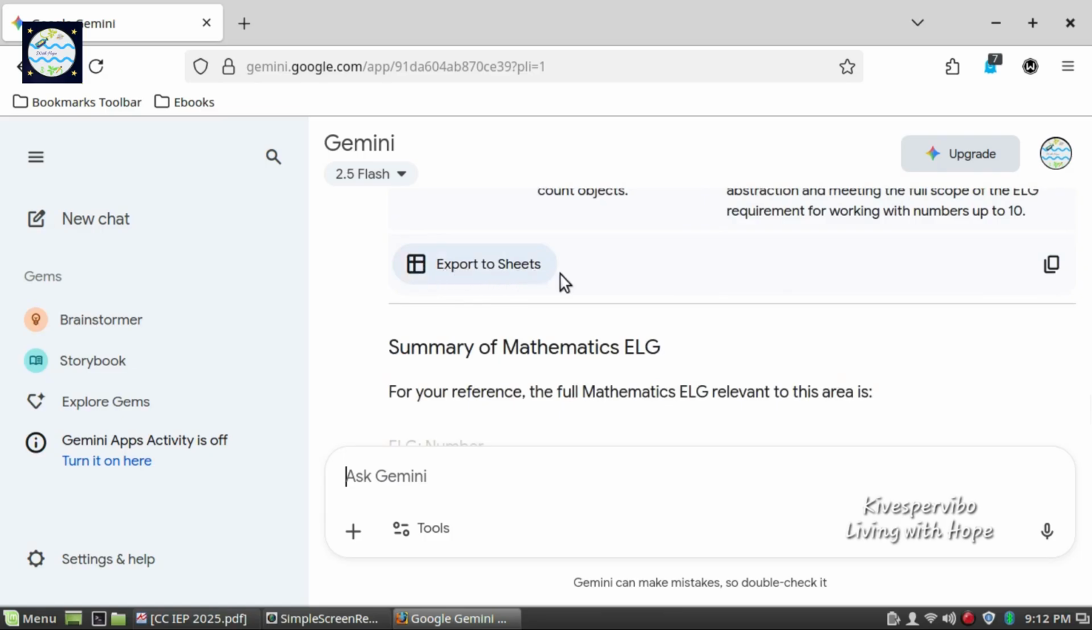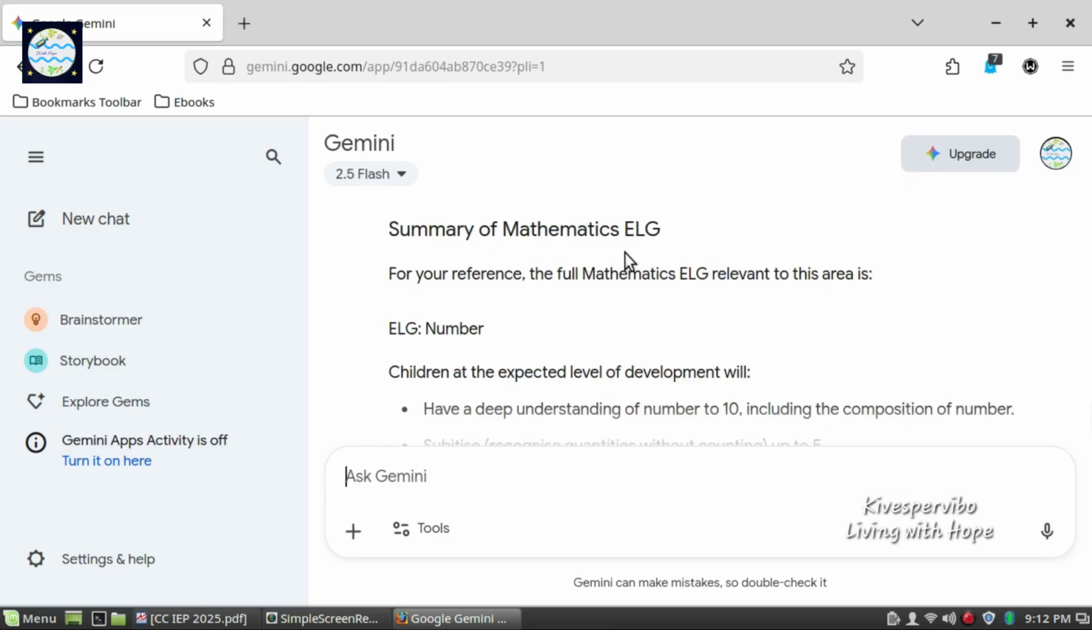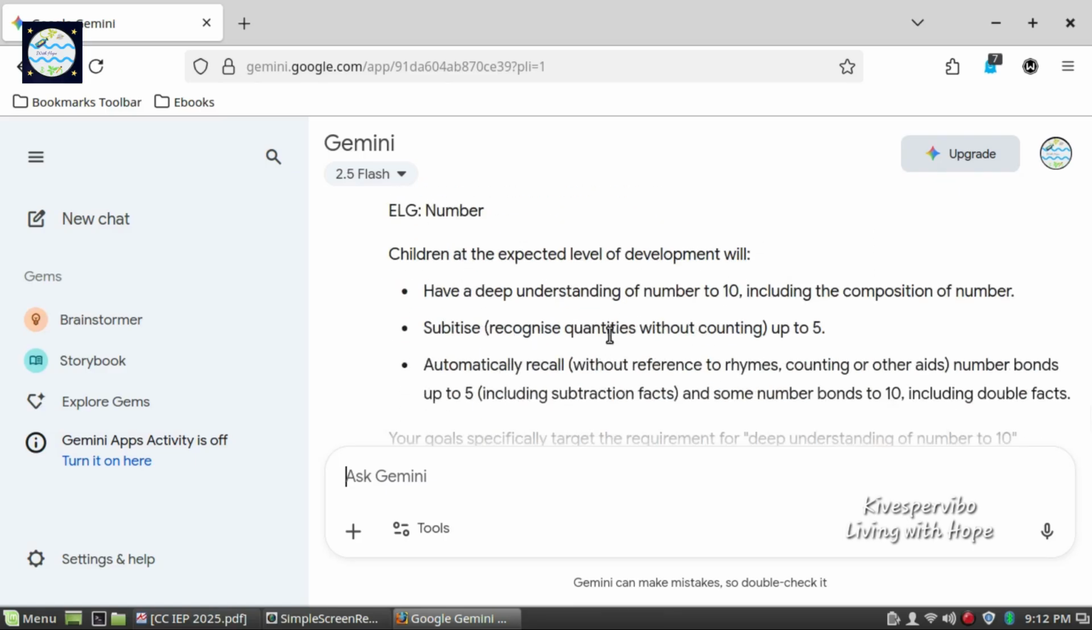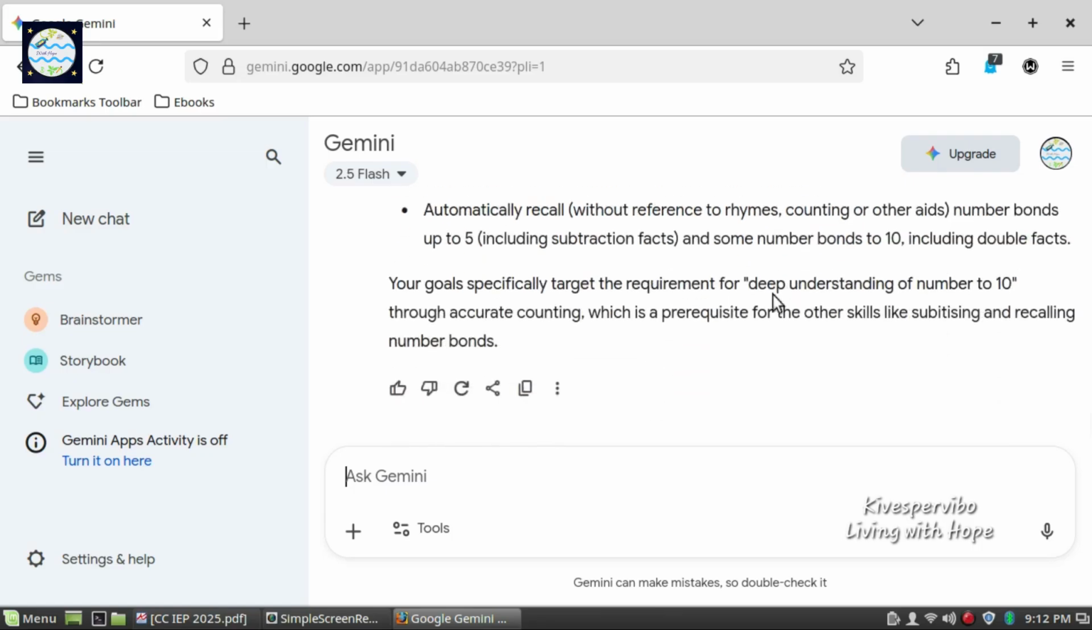It summarizes the response by saying, for your reference, the full mathematics ELG relevant to this area is ELG number, that is early learning goal, corresponding to number, which states children at the expected level of development will have a deep understanding of numbers up to 10, including the composition of number, subitising, that is recognizing quantities without counting up to 5, automatically recalling without reference to rhymes, counting or other aids, number bonds up to 5, including subtraction facts, and some number bonds to 10, including double facts.